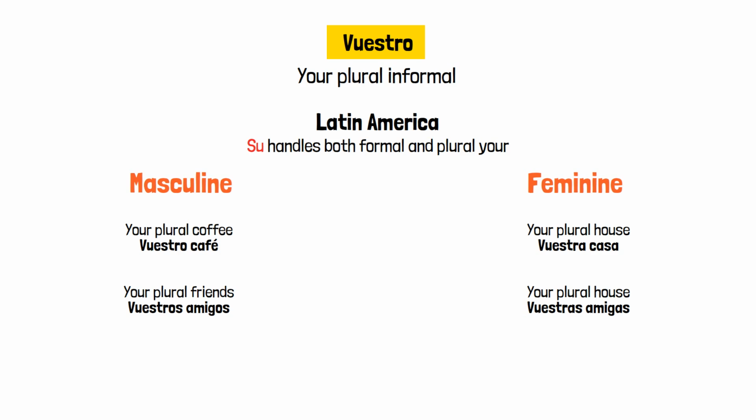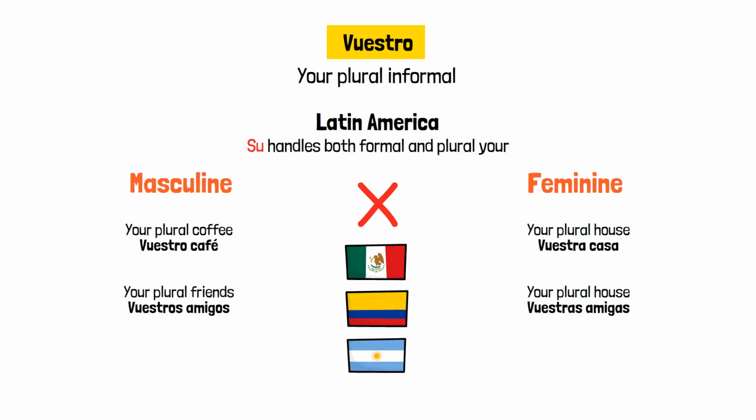If you're learning Latin American Spanish, you can mostly ignore vuestro. You'll see it in Spanish films and literature from Spain, but you won't need it for conversation in Mexico, Colombia, Argentina, or most of the Spanish-speaking world. They use su for your plural instead.